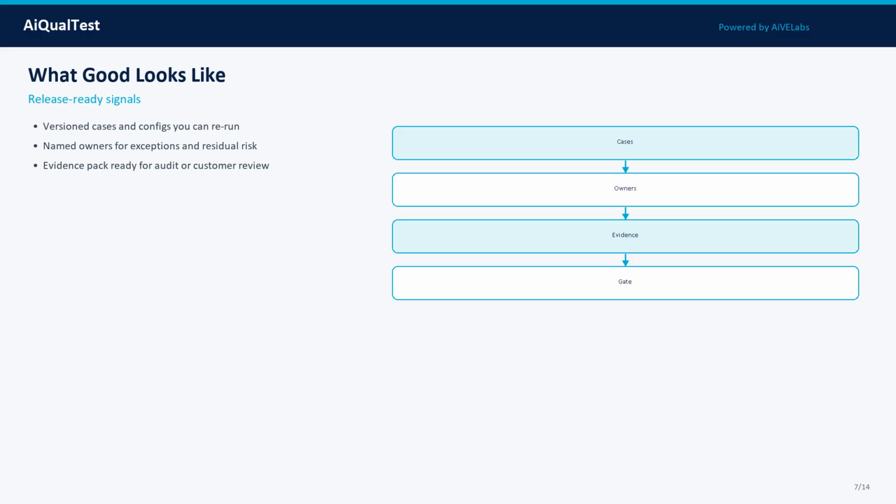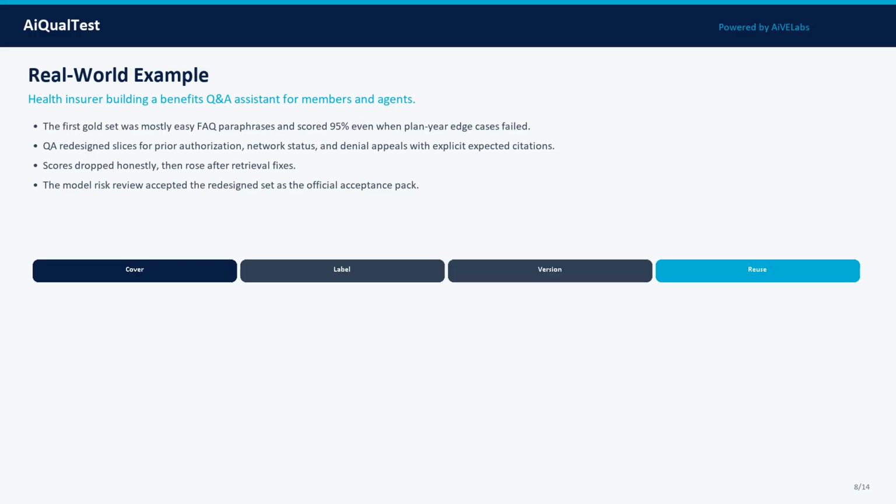Here is a real-world pattern. Setting: health insurer building a benefits Q&A assistant for members and agents. The first gold set was mostly easy FAQ paraphrases and scored 95% even when plan year edge cases failed. QA redesigned slices for prior authorization, network status, and denial appeals with explicit expected citations. Scores dropped honestly, then rose after retrieval fixes. The model risk review accepted the redesigned set as the official acceptance pack.